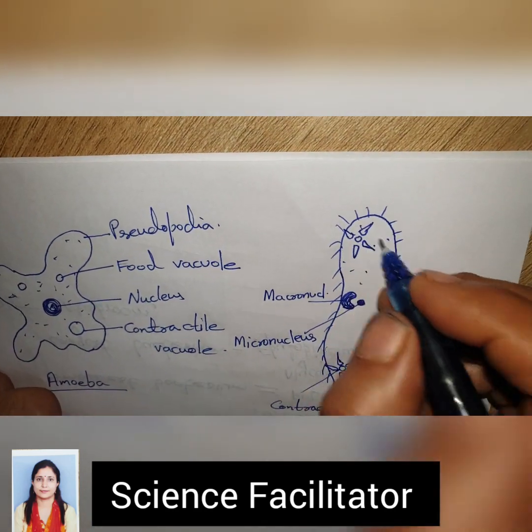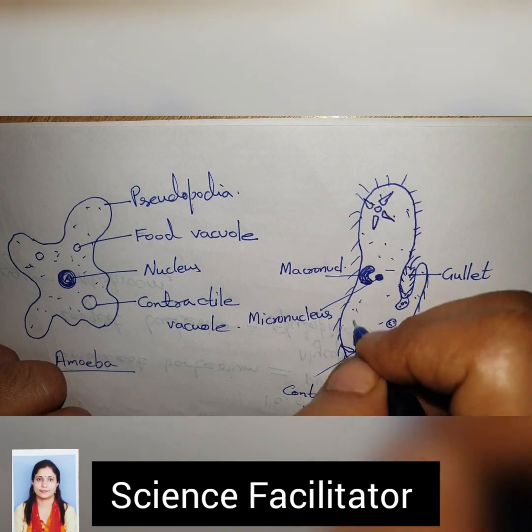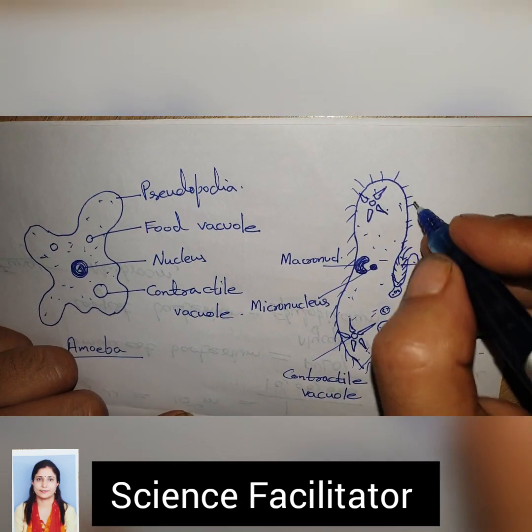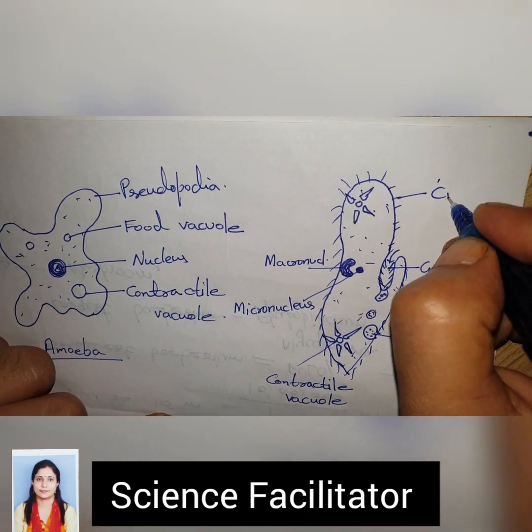And in the whole cell there is cytoplasm. It moves with the help of this hair-like structure known as cilia.